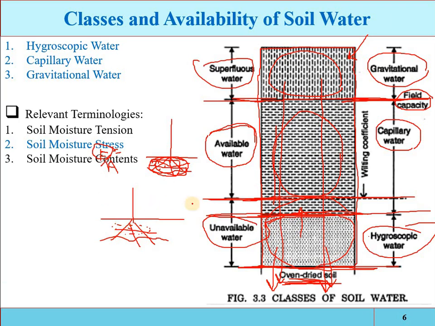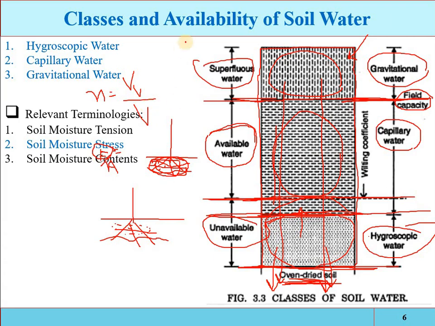Now, soil moisture contents. As we have discussed, there are three types of water content: hygroscopic water, capillary water, and gravitational water. Now, the water which is retained in the soil against the force of gravity, that is called the field capacity. Also, the porosity of the soil, represented by n, is equal to the volume of voids divided by the total volume. That is called the porosity, that is, how much percentage of the soil is composed of the pores.